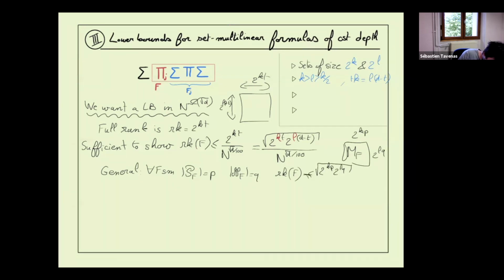Let's call it delta of F, the difference, how far we are from this maximal value. This will be roughly the full rank value, the maximal value you can get for the rank for this number of monomials. The rank will be smaller than that, so this thing divided by some value, where delta will be larger than 1.